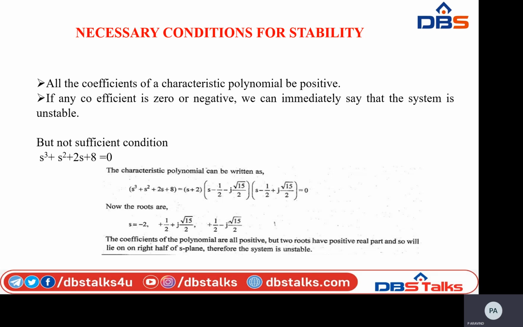So the second root as well as the third one also are lying on the right half of S plane, right? So that's why if the roots are present on the right half of S plane, then the system is simply called an unstable system.